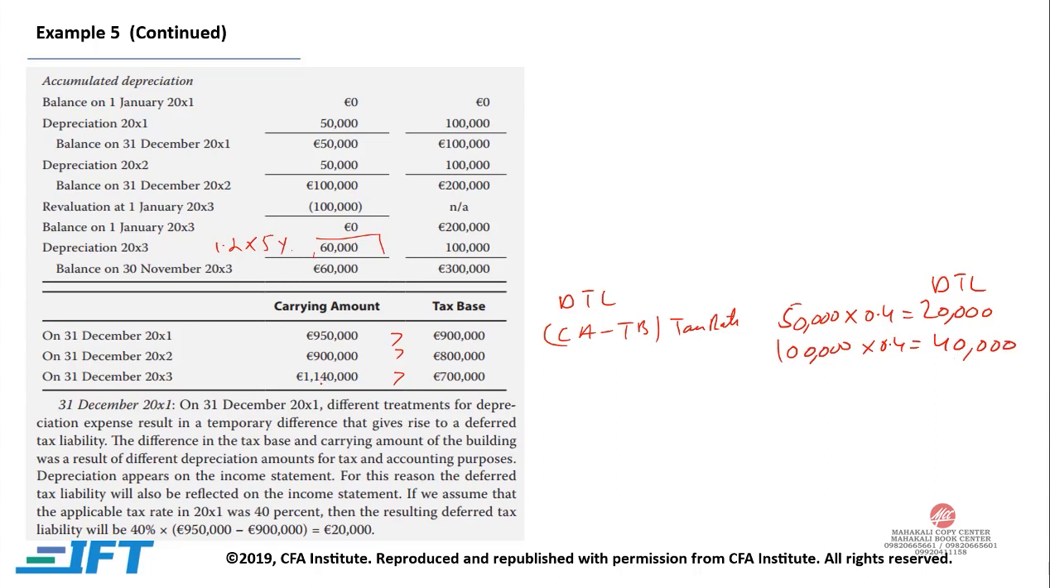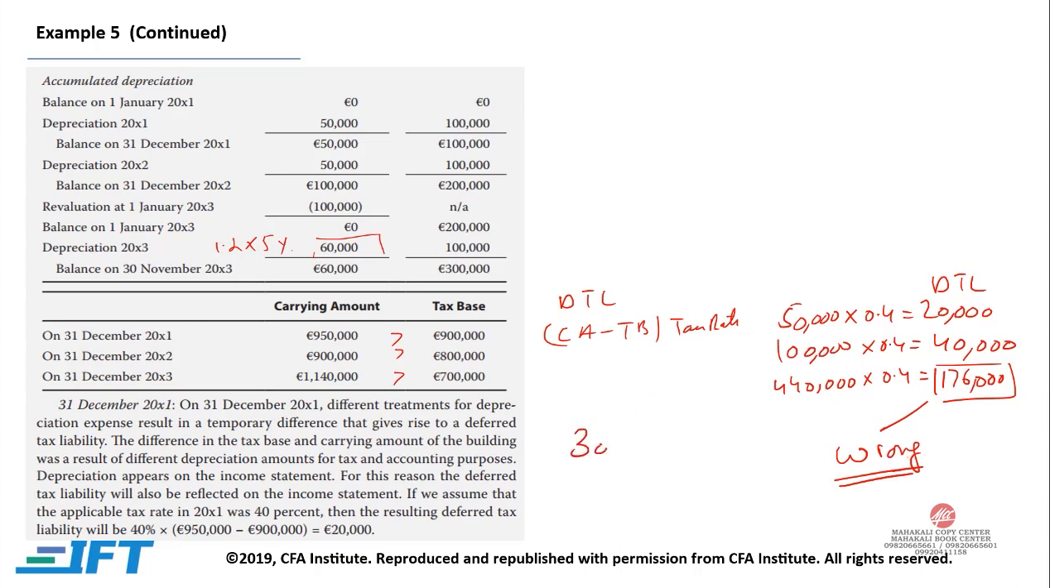Now your carrying amount is 1.14 million. So 1.14 million minus 700,000. The difference between 1.14 million and 700,000 is 440,000. And your deferred tax liability would be 176,000. Now we need to understand that this number that we are getting is actually wrong. This is not the correct deferred tax liability.